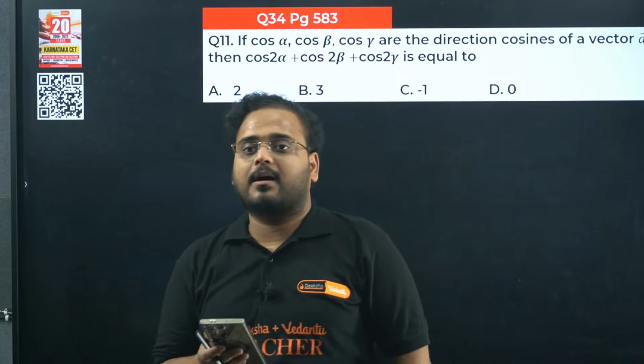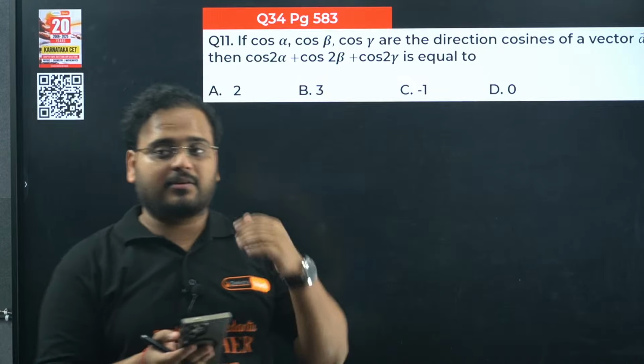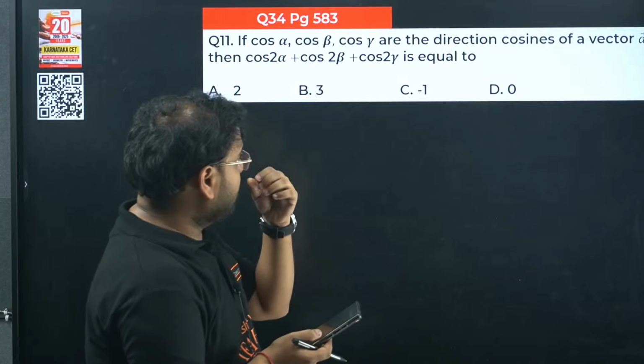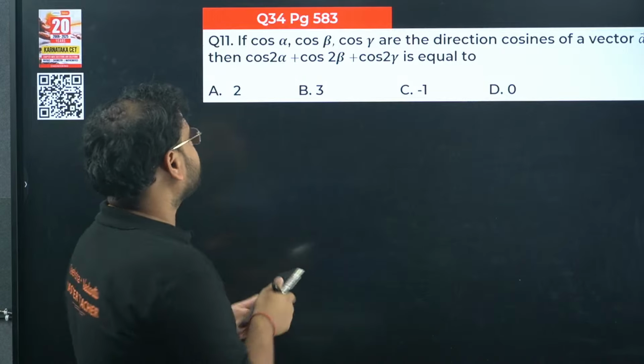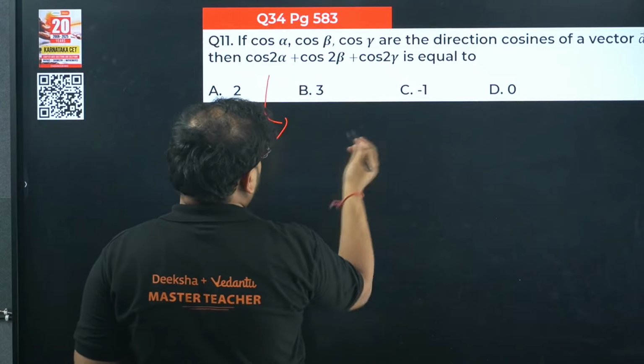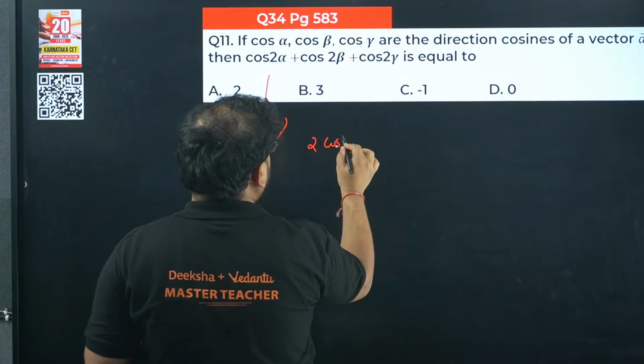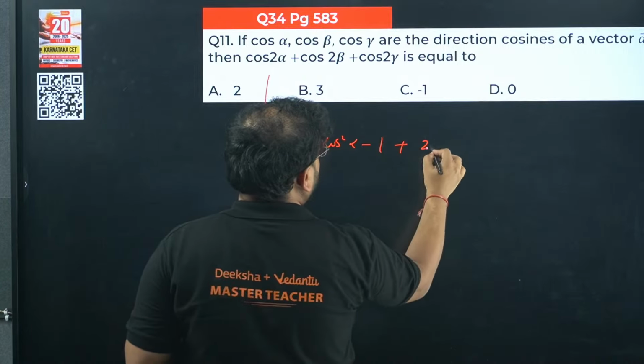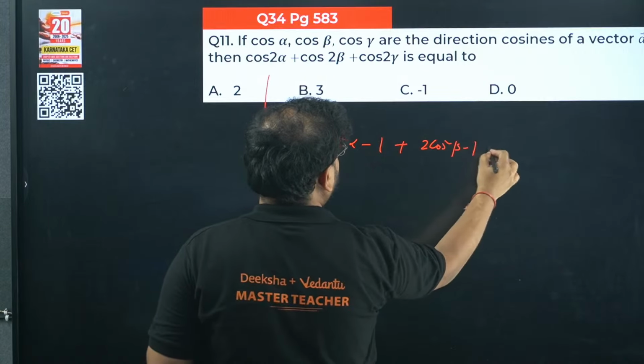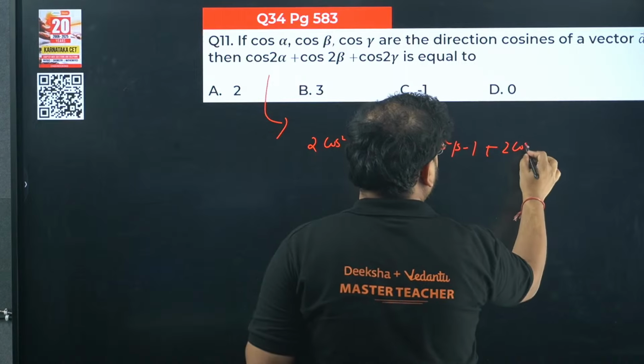Okay, moving on, 11th one. If cos alpha, cos beta, cos gamma are the direction cosines of the vector A, then cos 2 alpha plus cos 2 beta plus cos 2 gamma will be what? Again, application of your 3D. 2 cos square alpha minus 1 plus 2 cos square beta minus 1 plus 2 cos square gamma minus 1.